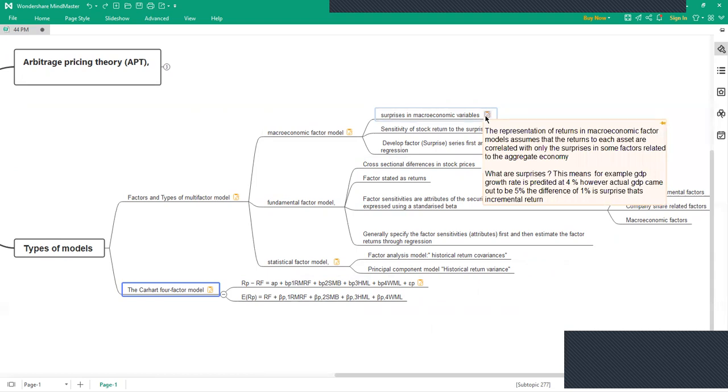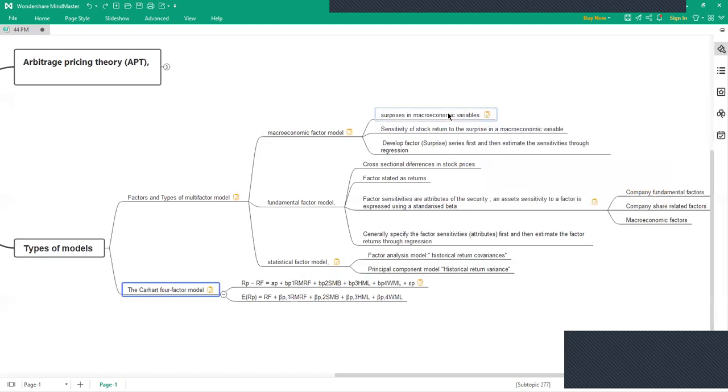Let's take an example of inflation. If the expected inflation is, let's say, 6%, but the actual inflation is 5%, we get a 1% surprise in this type of model. That surprise is an indication of return, depending on how it's related to the expected return.